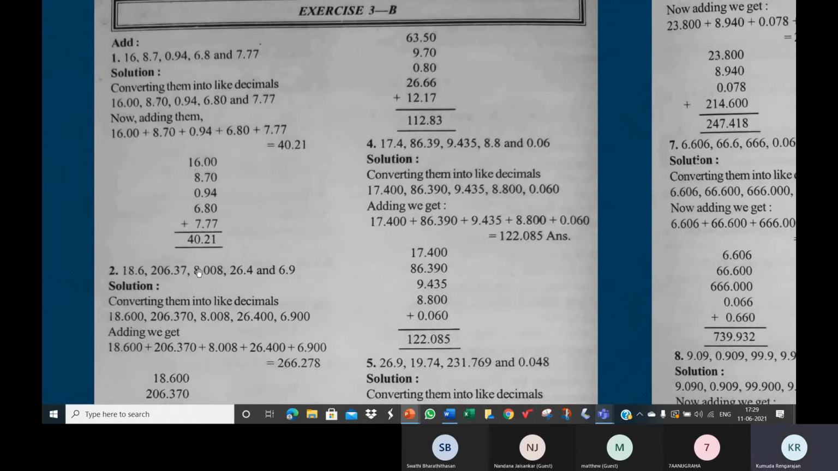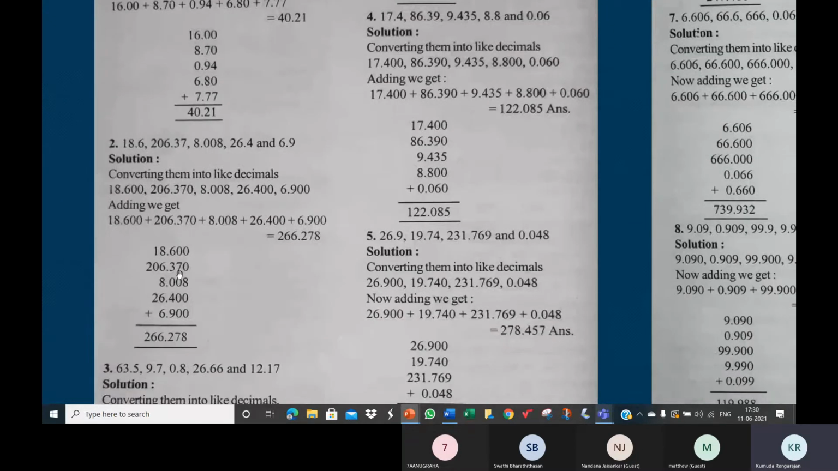So the maximum we have is 3 digits after the decimal point, children. This decimal has 3 digits after the decimal point. This is the maximum number of decimal places we have here. So we convert every decimal to a decimal with 3 decimal places. There's only 1, so 2 zeros. There are 2 digits, so 1 zero. This is fine, no changes. 0.4, so 0.400. 0.9, so 0.900.